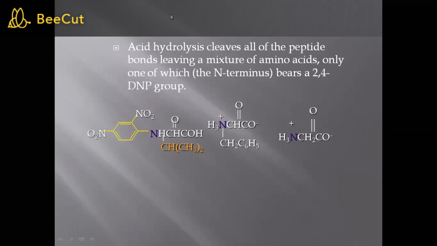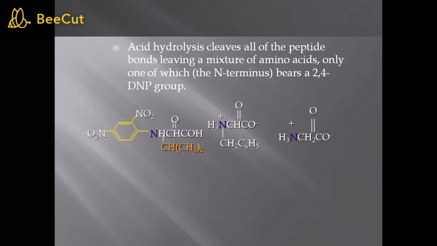Then next, acid hydrolysis will cleave all of the peptide bonds, leaving a mixture of amino acids, only one of which bears the 2,4-DNP group. So afterwards, we have to carry out the hydrolysis. For this, we can use 6 molar HCl at 110 degrees Celsius.